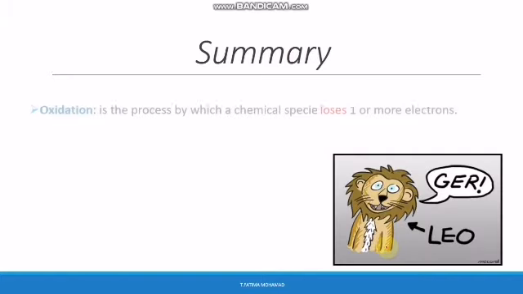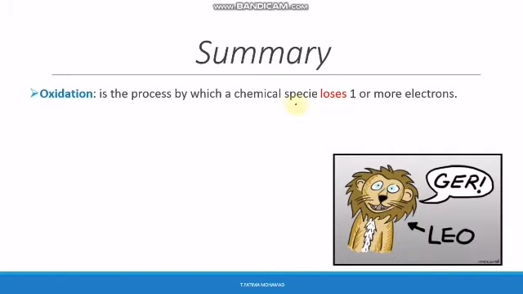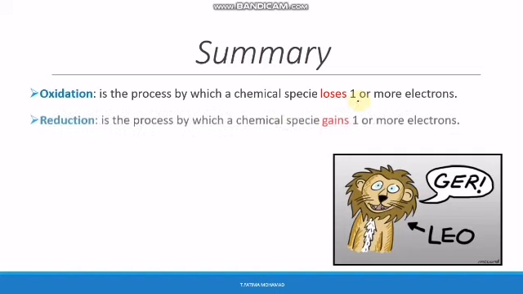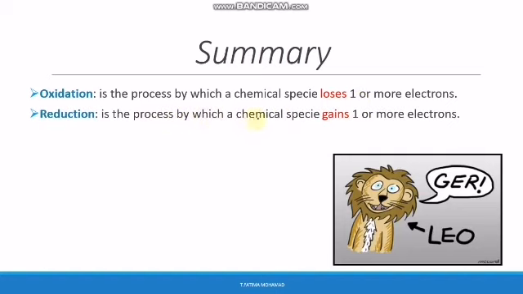Okay, so as a summary, oxidation is a process by which a chemical species loses one or more electrons. Reduction is a process by which a chemical species gains one or more electrons. Remember this acronym: Leo the lion says grr. LEO, loss of electrons, is oxidation, and GER, gain of electrons, is reduction.